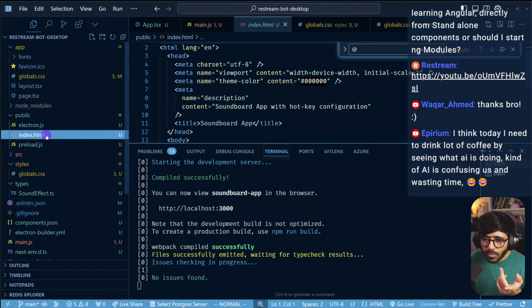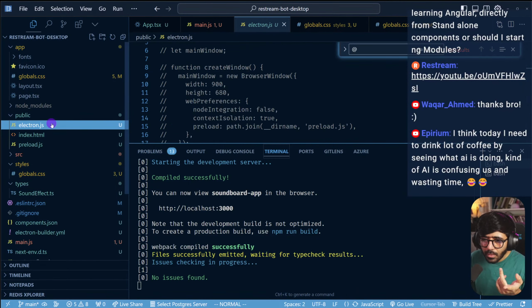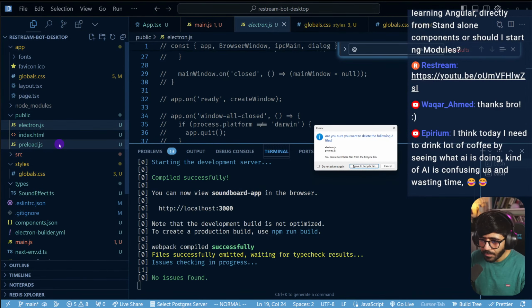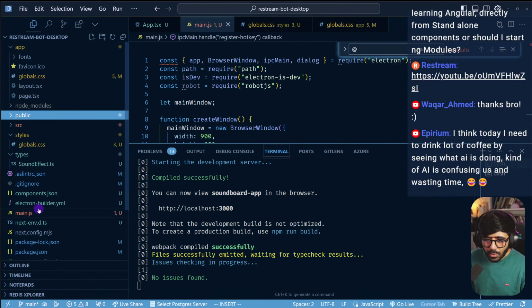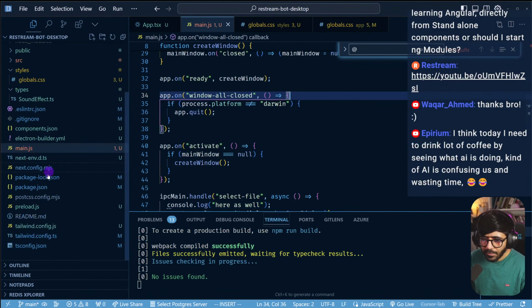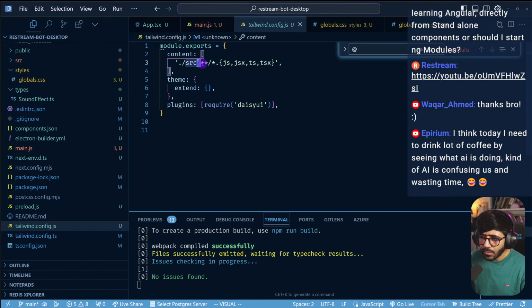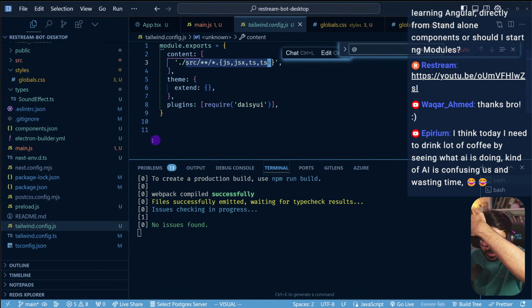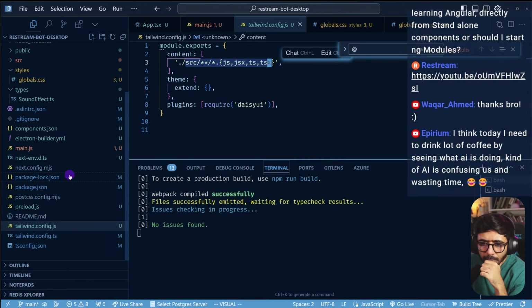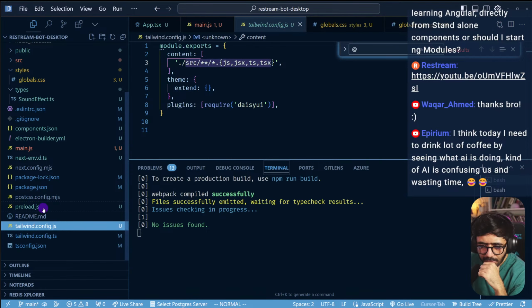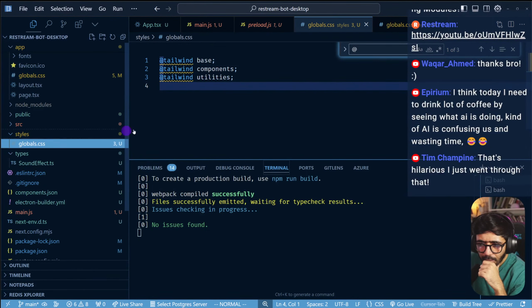So many questions. So here we have public and electron.js. This one is, and this one is not being used, right? So we can delete those. We have main.js right here. We have Tailwind config as well, which looks into source files. And then post config uses this, or post CSS. The source style TSX is this one. This one.